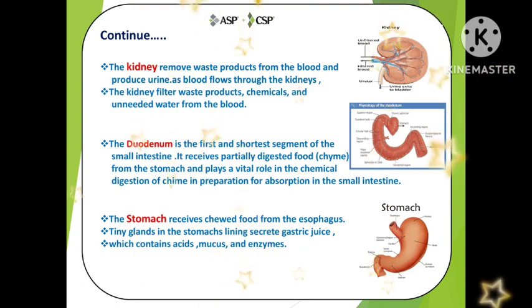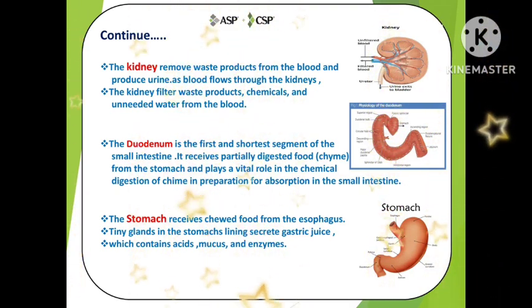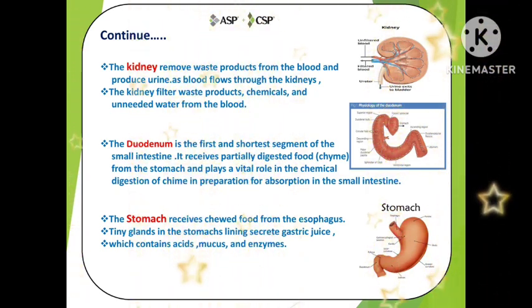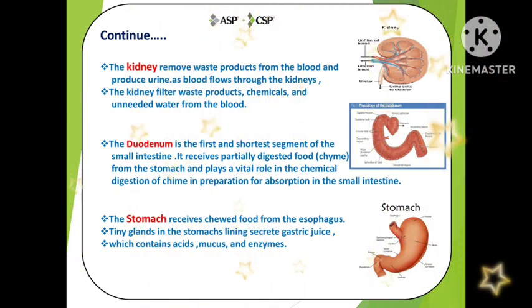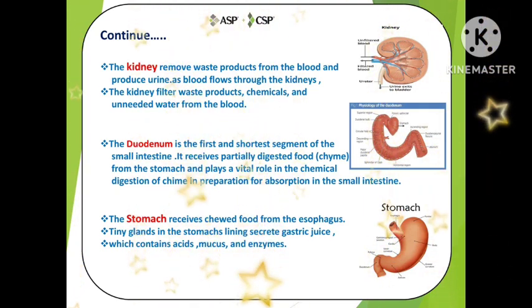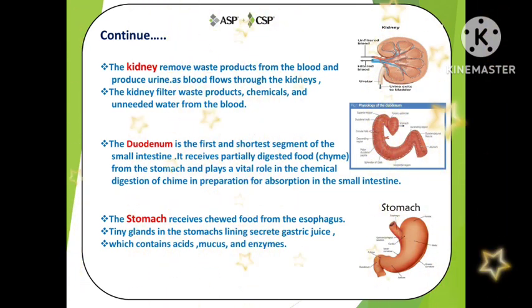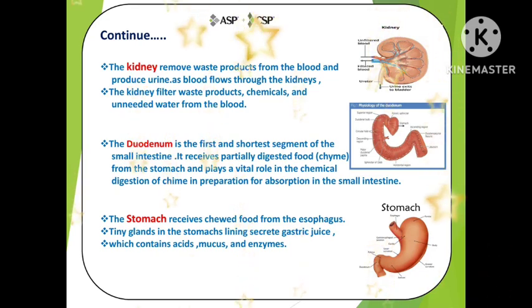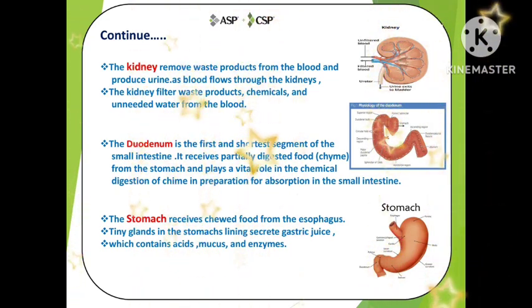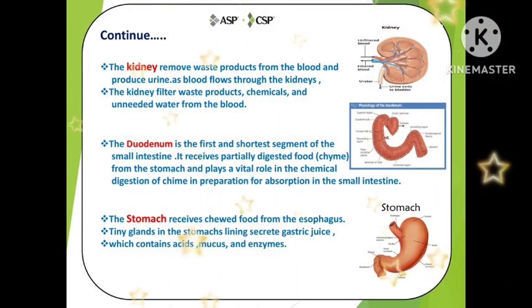As blood flows through the kidneys, the kidneys filter waste products, chemicals and unneeded water from the blood. We all know how kidney functions, basically removal of waste from the blood, right? Now we'll see that the duodenum is the first and shortest segment of the small intestine. It receives partially digested food, which we call chyme, from the stomach and plays a vital role in the chemical digestion of chyme in preparation for absorption in the small intestine.